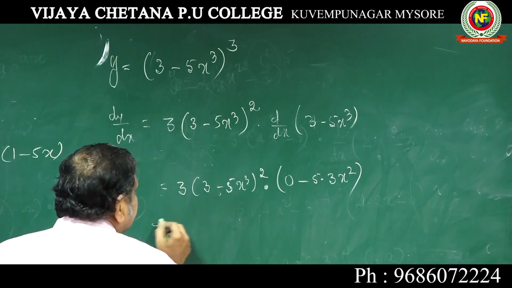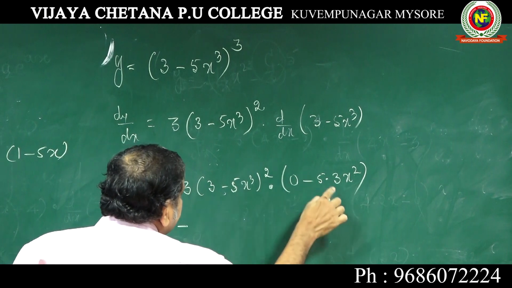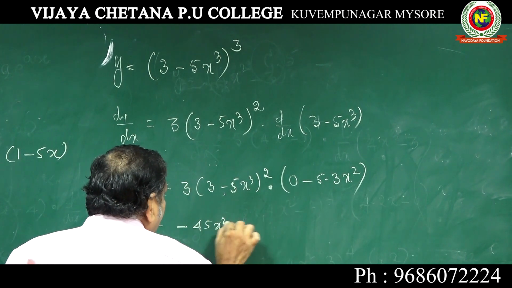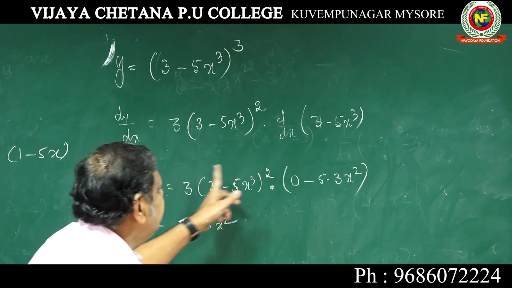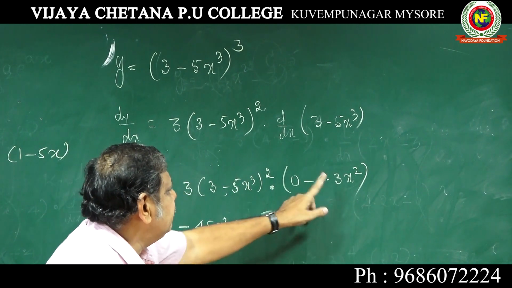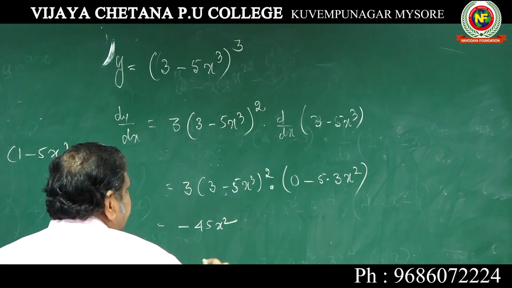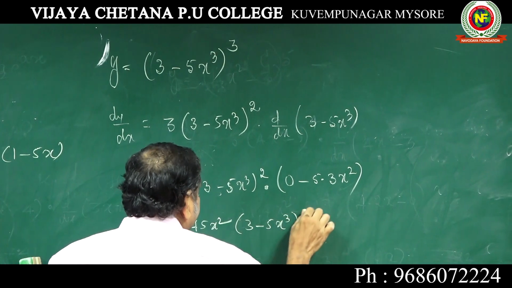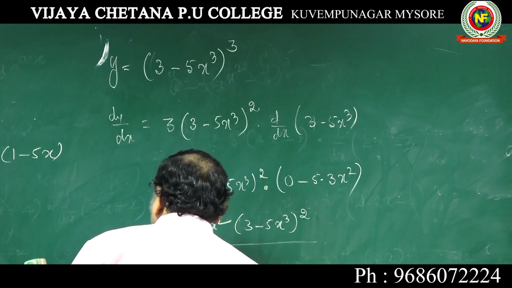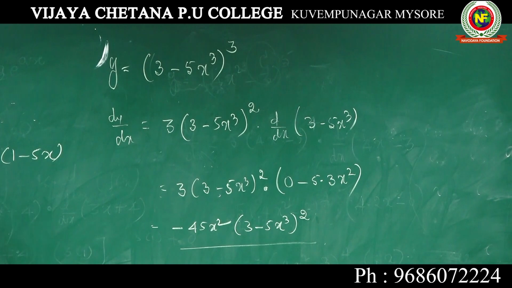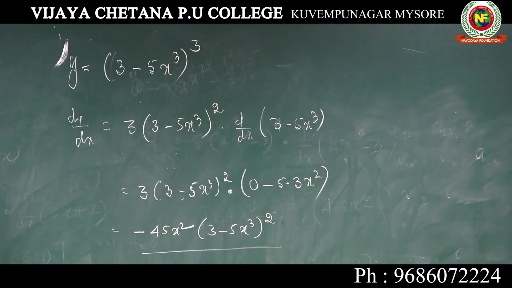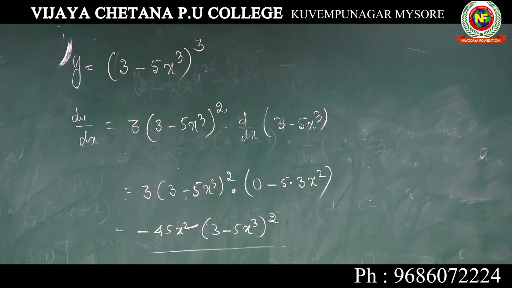Now the answer is minus 3 into 3, 9, 9 into 5, 45x square into 3 minus 5x cube, with the minus sign there. That is the answer. Hope you have understood how to get the answer. One more we will do, and then we will go to a different type.